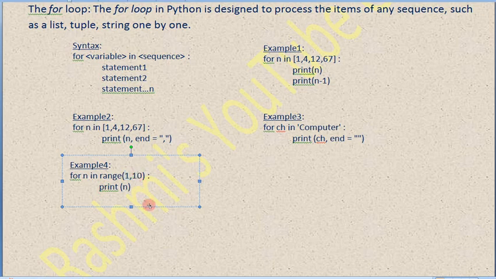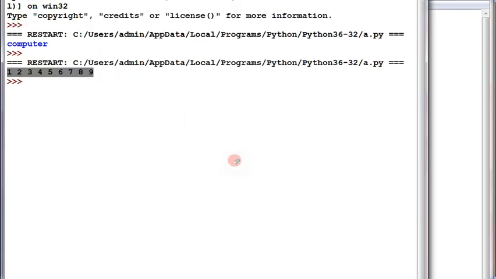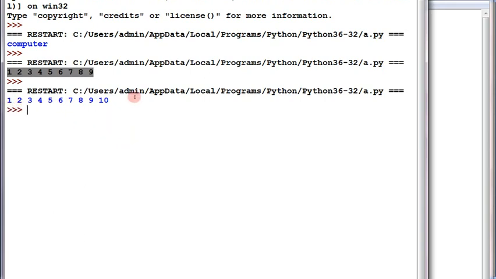So if you wish to print 1 to 10, you need to specify 11. One extra number you need to specify, so that it will continue till the number given on the right side minus 1. If it is 11, then it will print till 10. Let's check once again. Yes, it is printing all the numbers from 1 to 10.